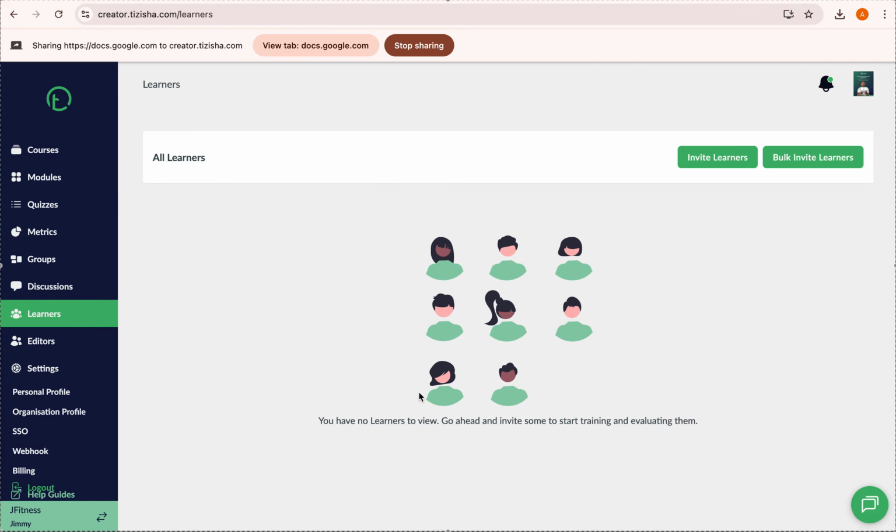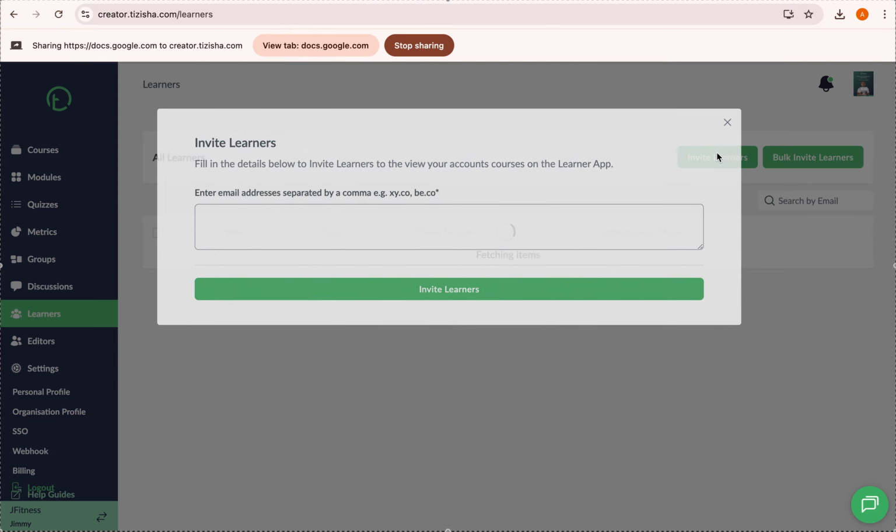So how do we add learners? We have two ways. The first one is invite learners here. The second one is bulk invite learners. If you have so many learners, we have a CSV file you download, then you're able to add their data inside there and upload that. Let's say you have 50 people. It will be tiring to use this first option because you'll have to add their email, comma, space. Let me just show you how that looks.